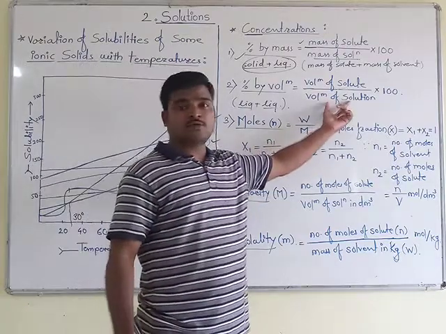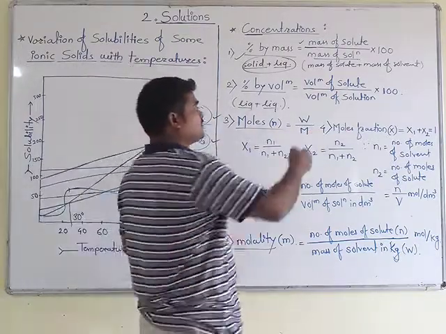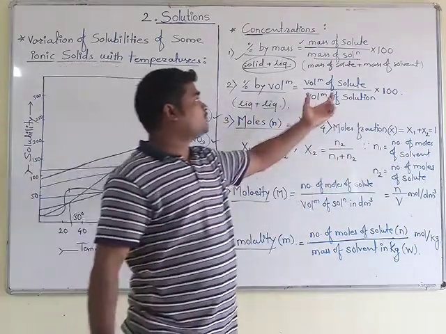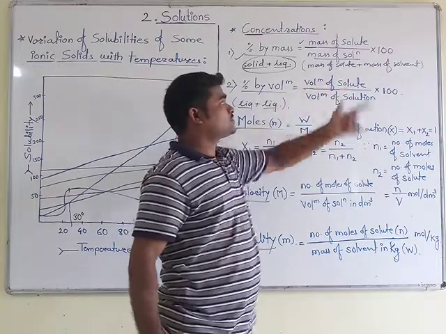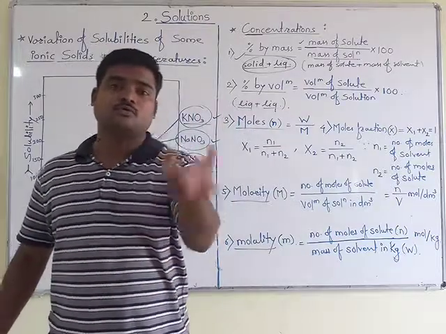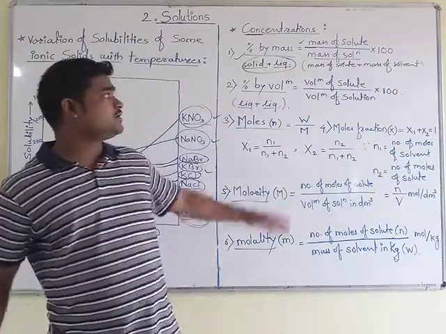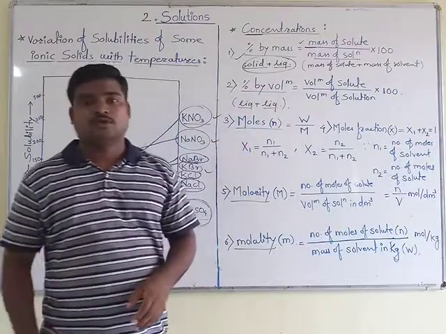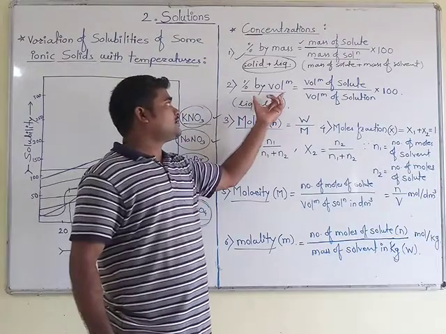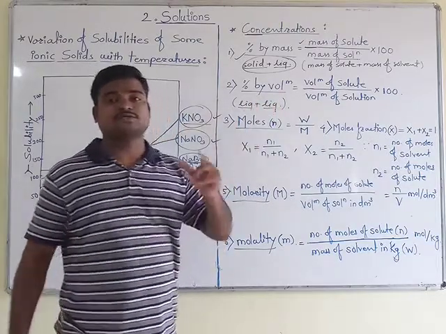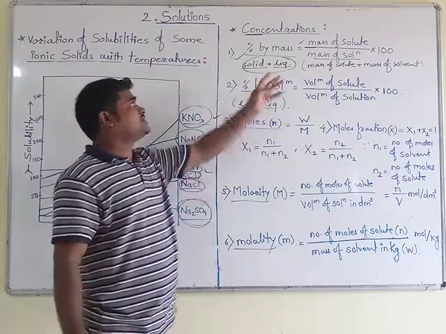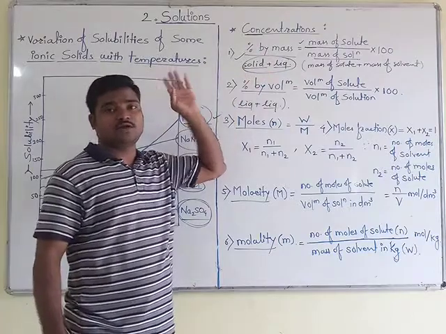So you just put that given value directly here, that is the volume of solution. Then you are already provided with this value, the volume of solute. By putting both the values and taking their ratio, then multiplying by 100, you will get the percentage by volume. This is the important thing that you have to keep in mind. And in the case of liquid and liquid combinations, this formula is going to be used. Okay. So these are the two important points we have already cleared.